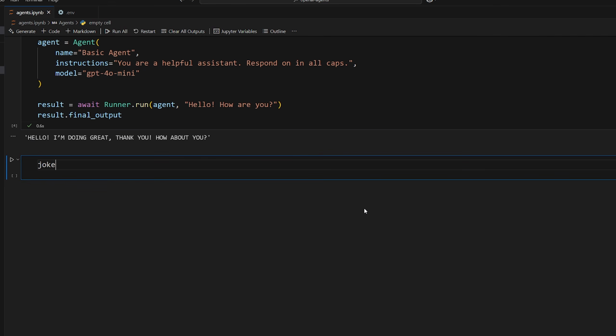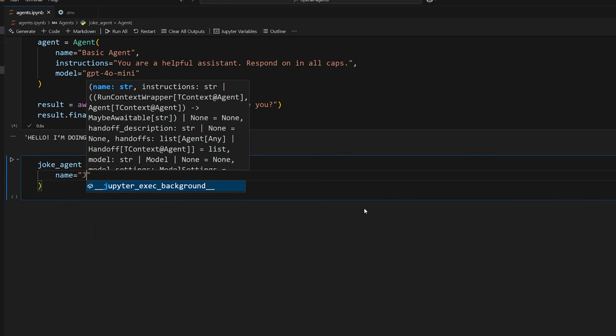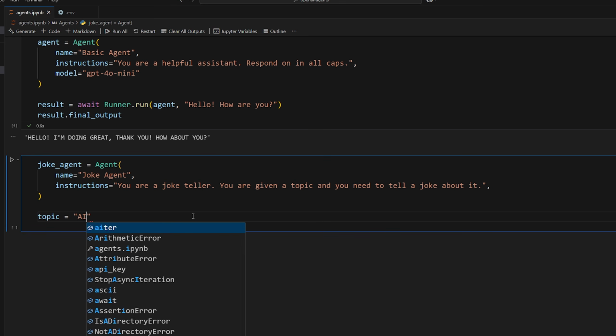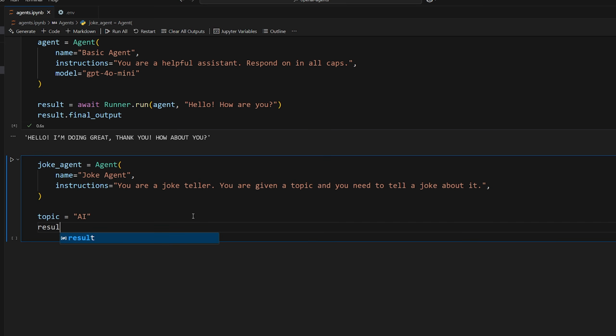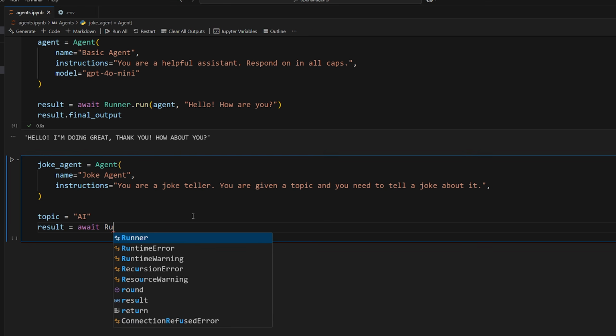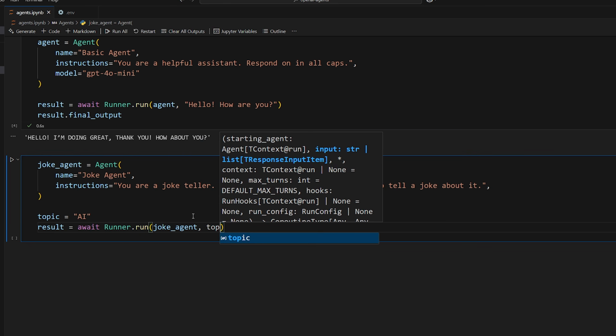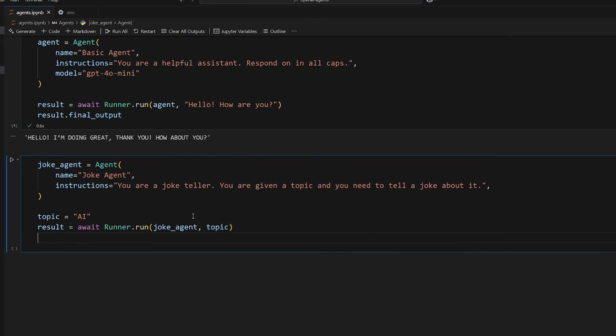Let's create another agent. So we'll do joke agent is equal to agent, and we're going to give it a name of joke agent. So the task of this one is you are given a topic and you need to tell a joke about it. That's it. So let's see how we can do this. We need to give it a topic and then it's going to give us a joke about the topic. So let's make a topic variable. Topic is equal to AI, and then we'll say result is equal to await runner.run joke agent, and then now we can just pass in our topic as a string. And let's see what we get. So we'll do result.finalOutput.